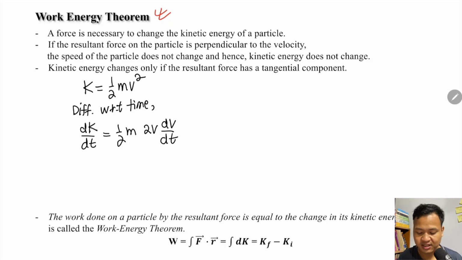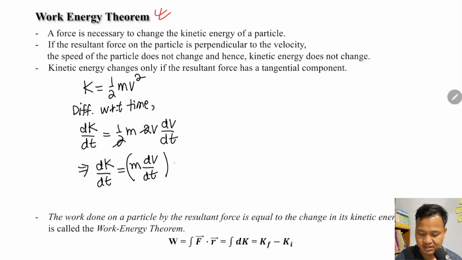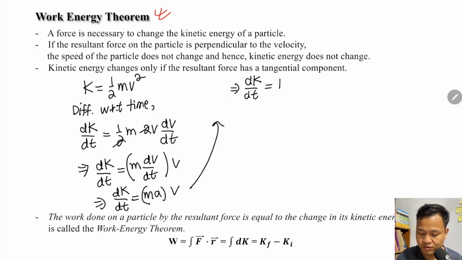Differentiate, and the 2 cancels out. The remaining is m, and here I will have dv by dt. So dK by dt equals m into dv by dt into v. Here dv by dt is acceleration, so dK by dt equals ma into v. ma is the force, the tangential component of the force applied along the velocity. So I have dK by dt equals force along the tangent into v.